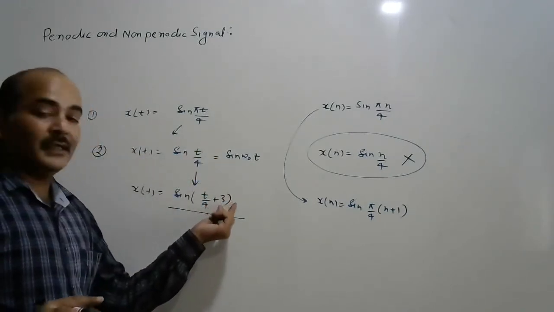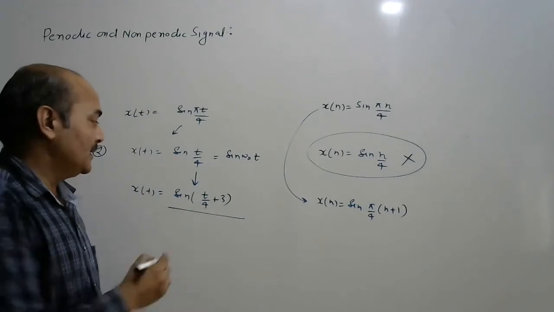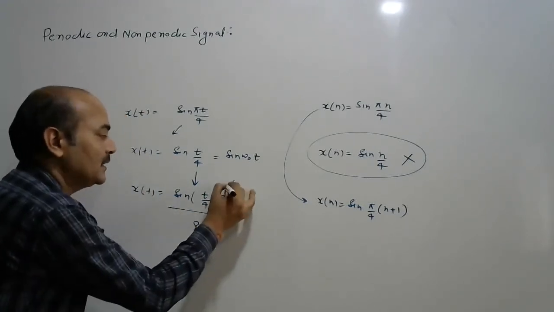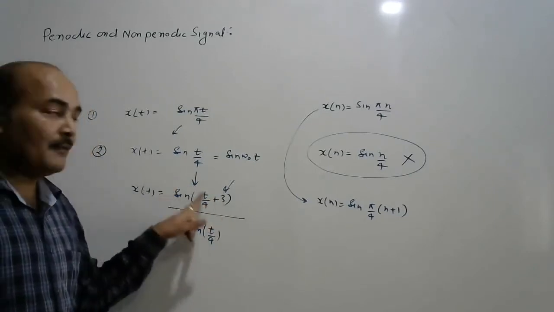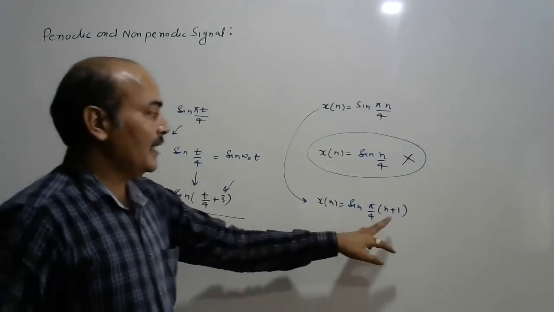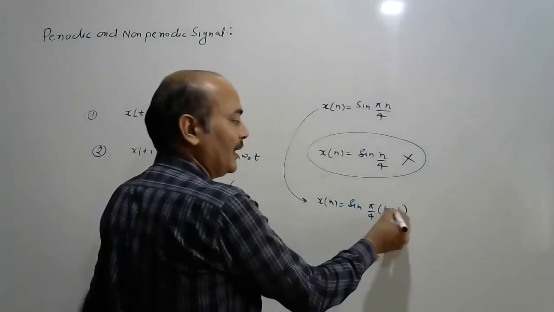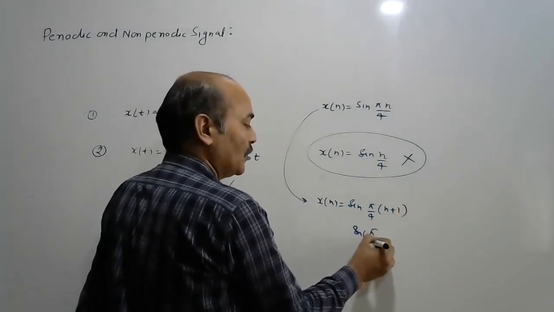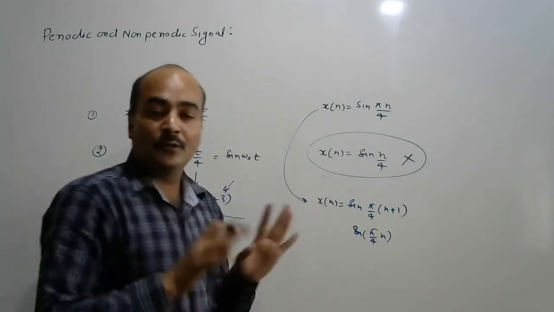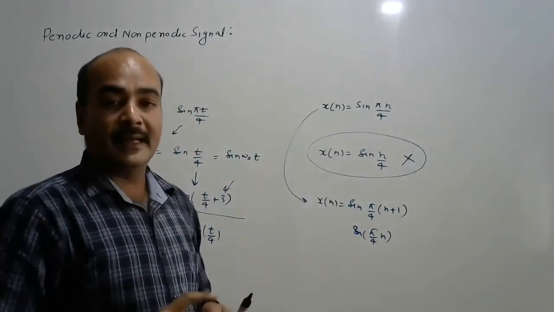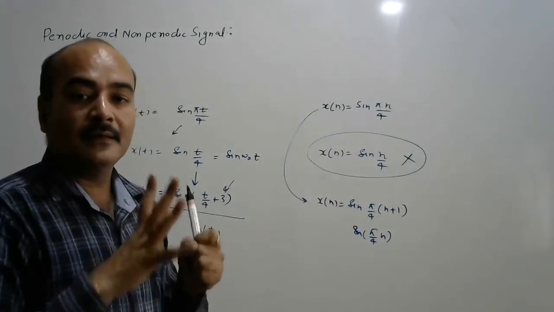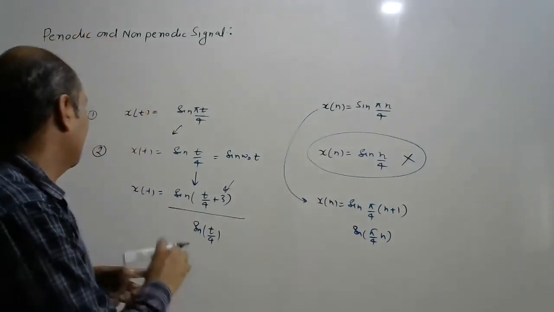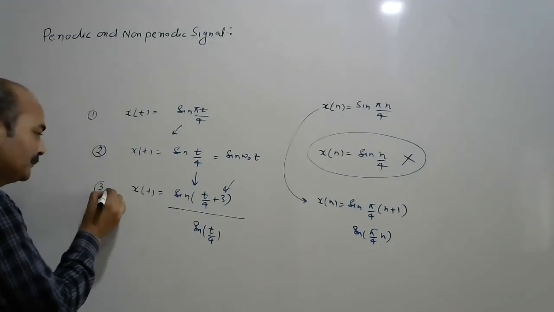So whenever you see a constant with time, just remove the constant and find the time period of the remaining function. Same here: we have introduced a constant, so just calculate the time period of sin(pi by 4 n). So the basic concept is that shifting does not affect the time period. So this is my third one.